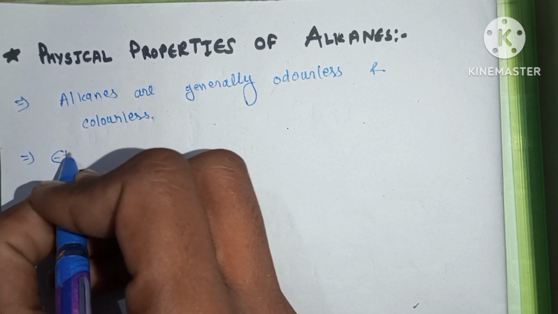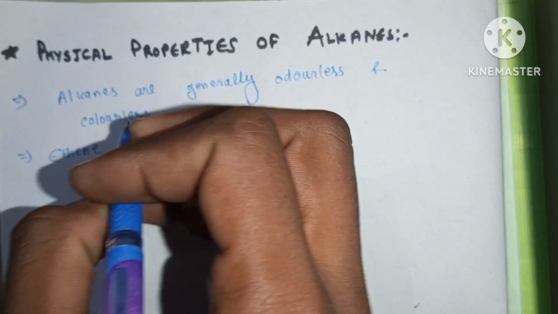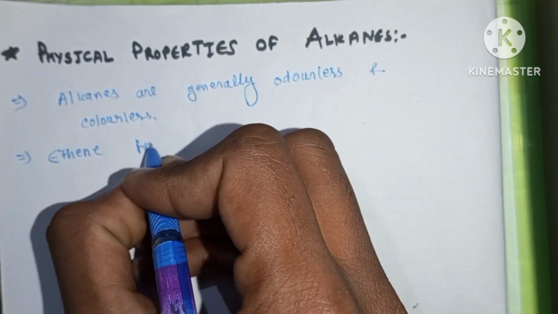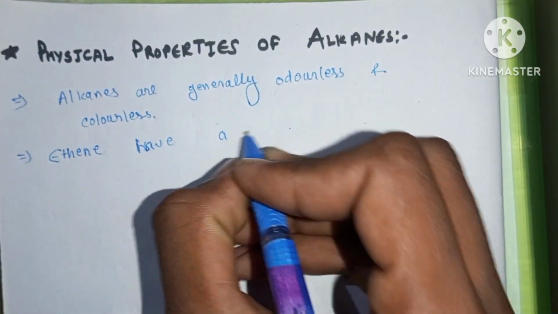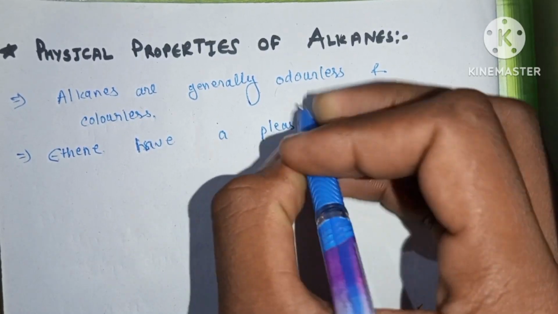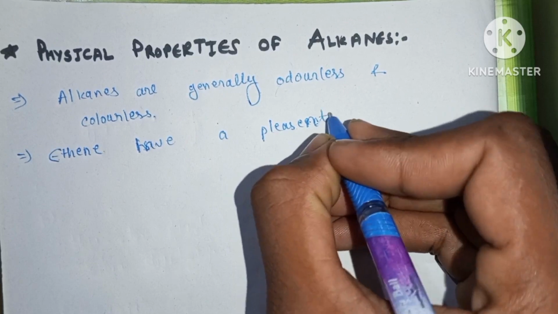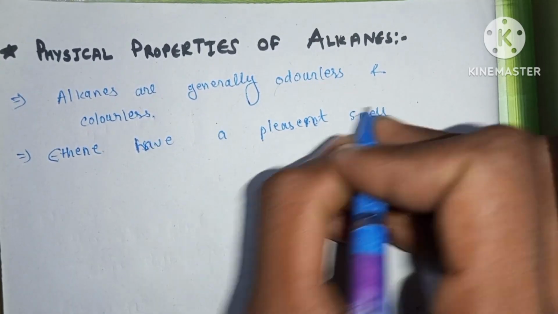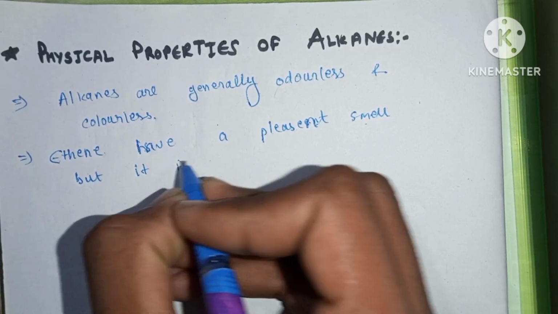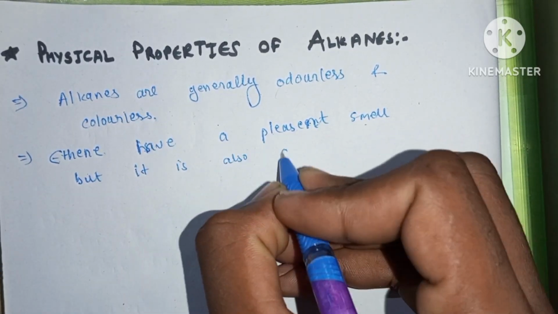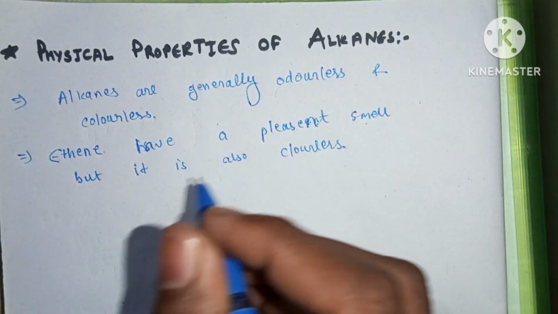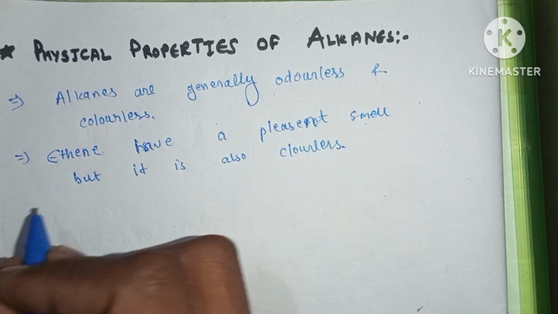Ethene has a pleasant smell, but it is also colorless.